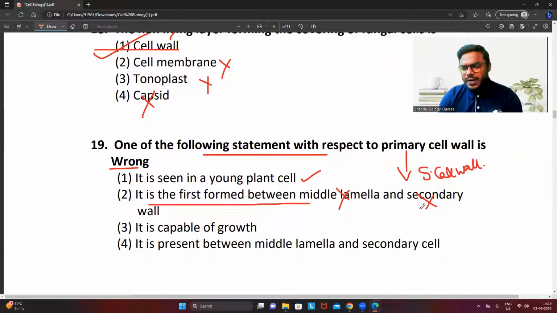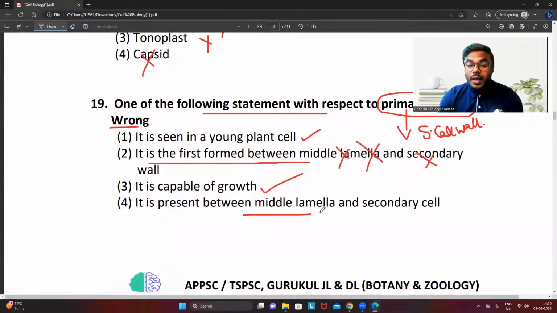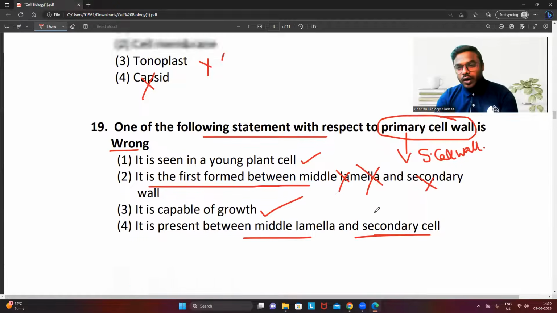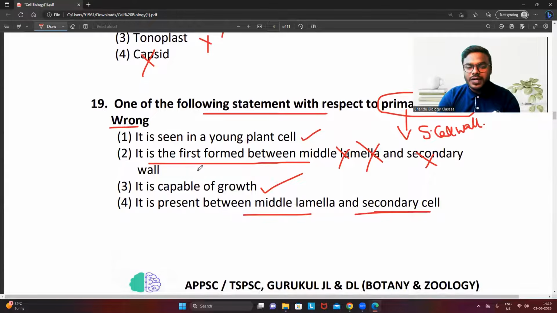That is a wrong statement. Just now I am telling all of you, right? First the primary cell wall will be formed before the secondary wall. But option 2 says that it is formed between the middle lamella and secondary wall. That is the wrong statement. It is capable of growth. Yes, of course. It is present between the middle lamella and the secondary cell. See, not to get confused with this particular option 2 and option 4.